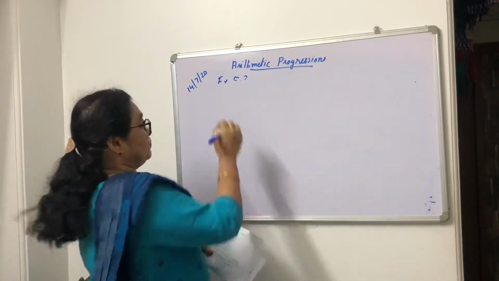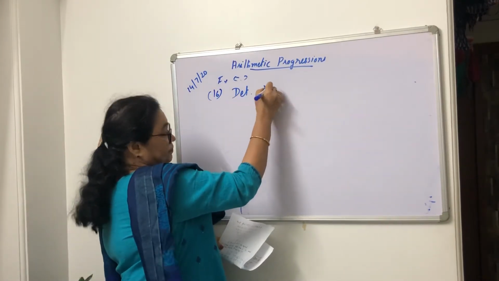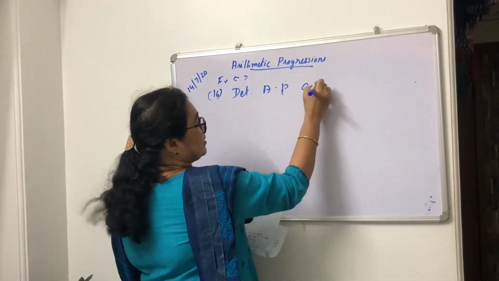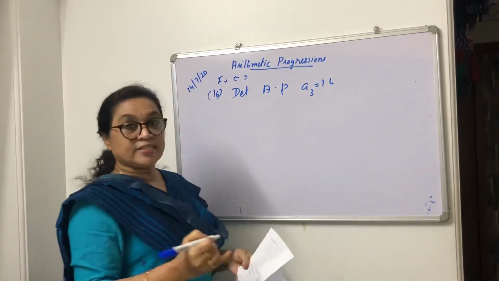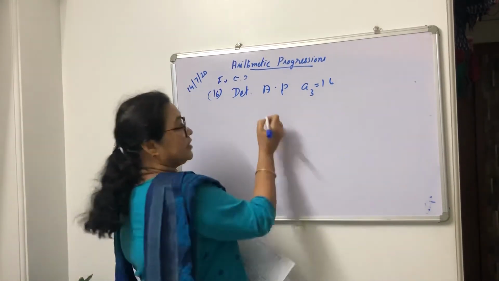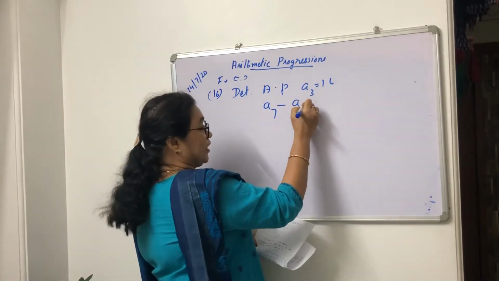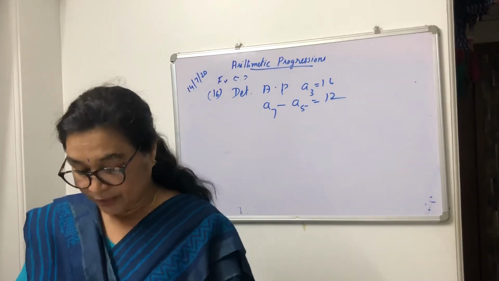Next one, determine the AP. Third term is given 16. Seventh term exceeds fifth term by 12. So you have to find out the AP.